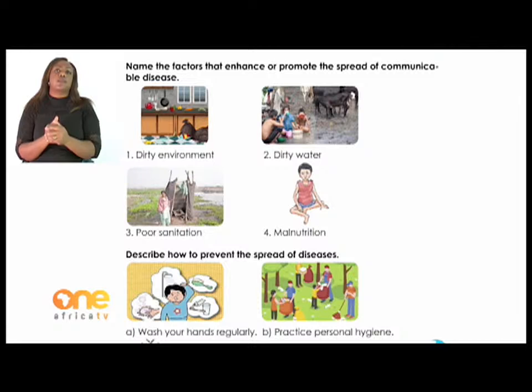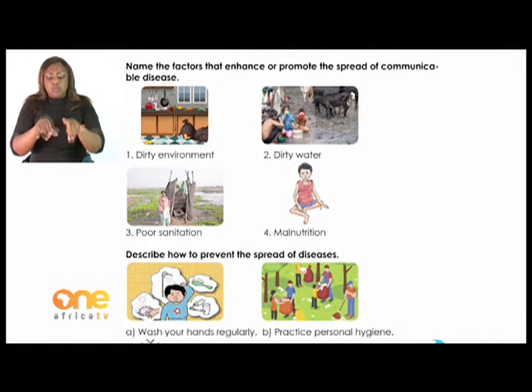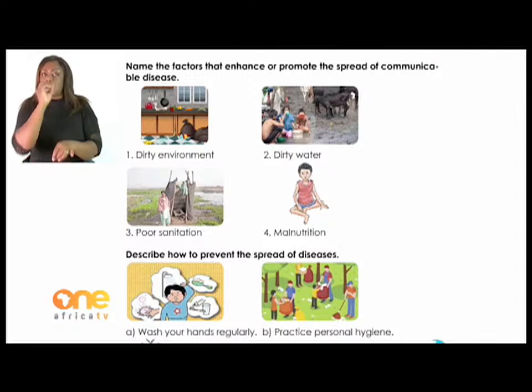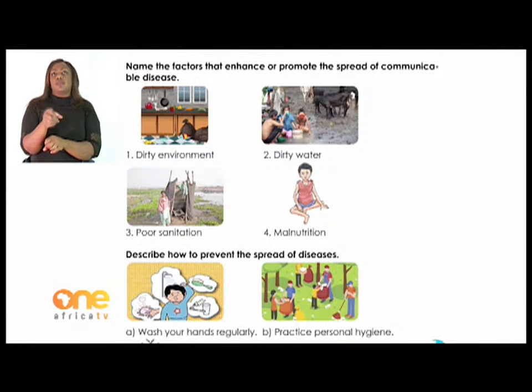Number 2, there is dirty water. Diarrhea is one of the most common diseases caused by water pollution. Number 3, there is poor sanitation, which is linked to the transmission of diseases such as cholera, when you don't wash your hands after using the toilet.